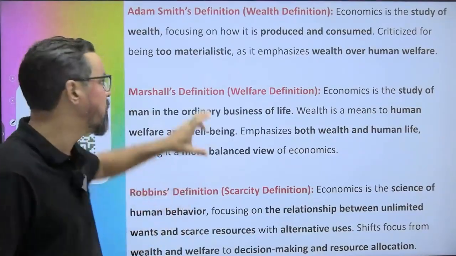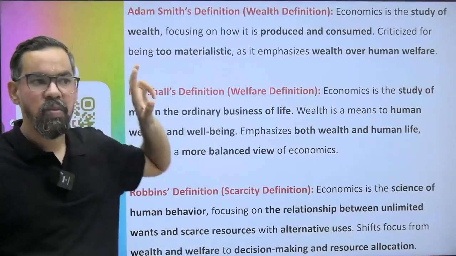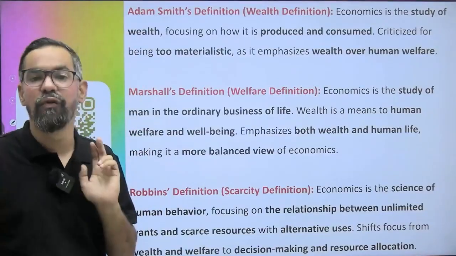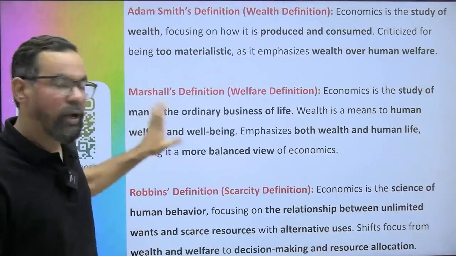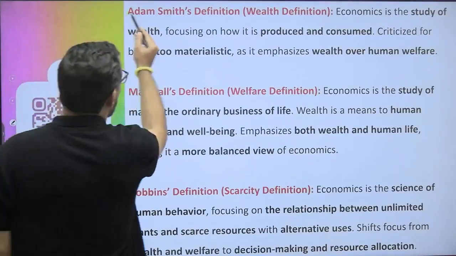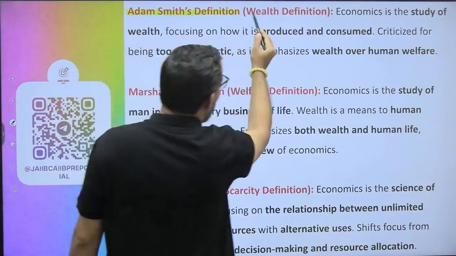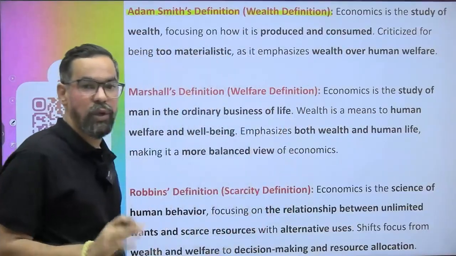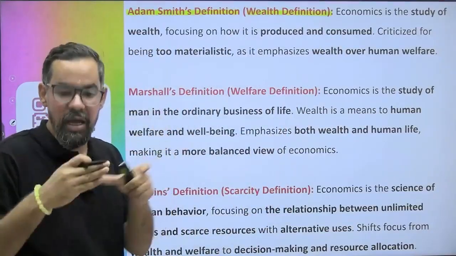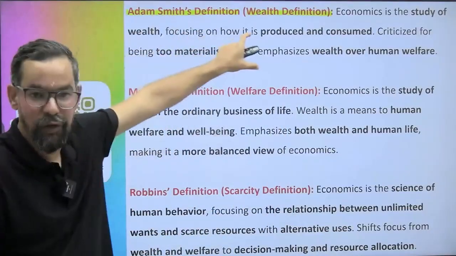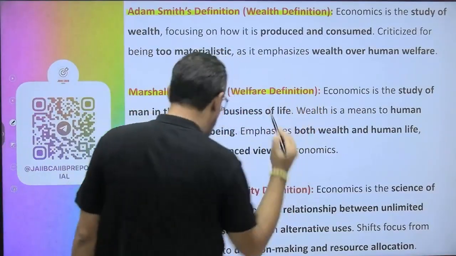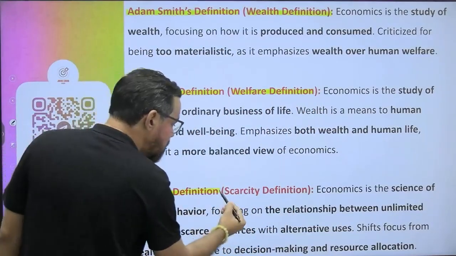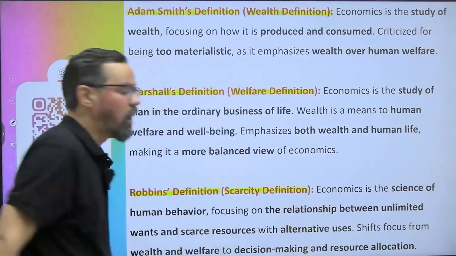When it comes to the definitions of economics in your curriculum, they have given only three. Adam Smith's definition is related to wealth. Sometimes they'll ask you to match the following, so you have to be very careful around this. Marshall's definition is related to welfare. And Robbins' definition is about scarcity.